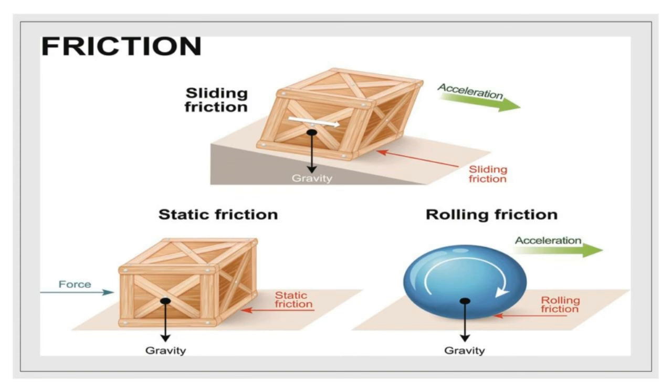Sliding friction. When a body slides over the surface of another body, the friction acting between the surfaces in contact is called sliding friction. Rolling friction. When a body rolls over another surface, the friction acting between the surfaces in contact is called rolling friction.